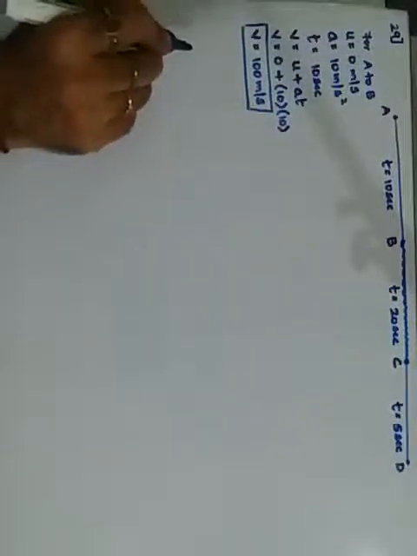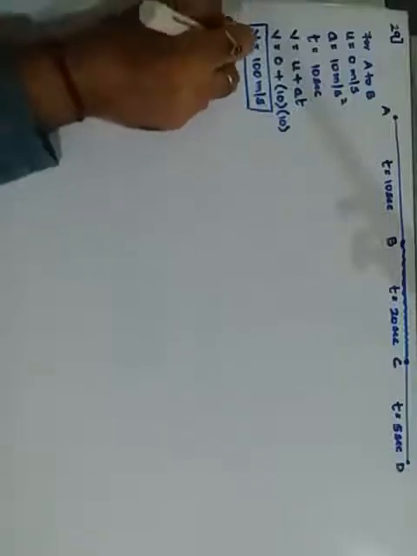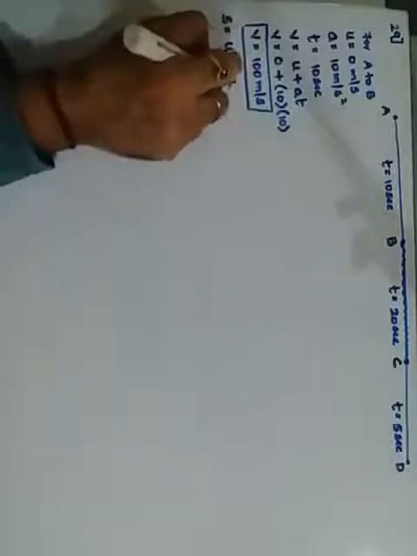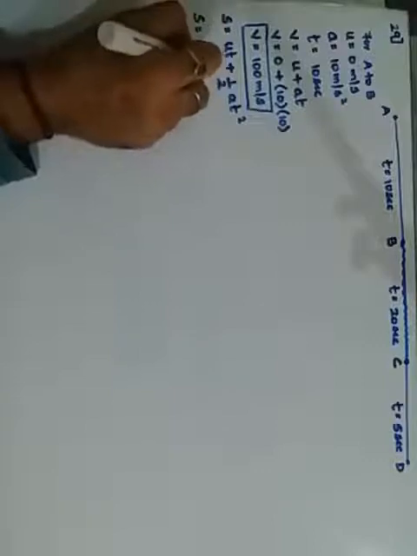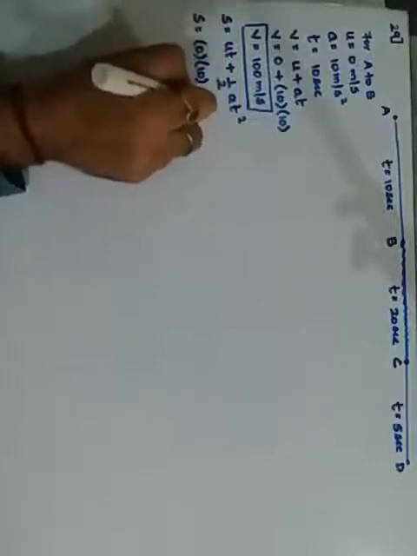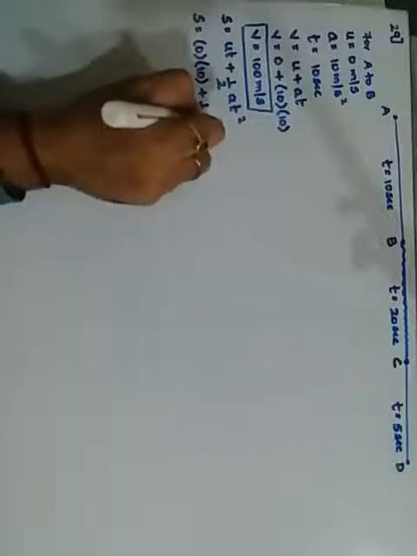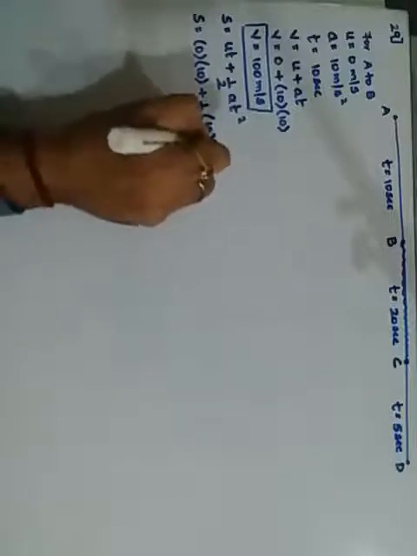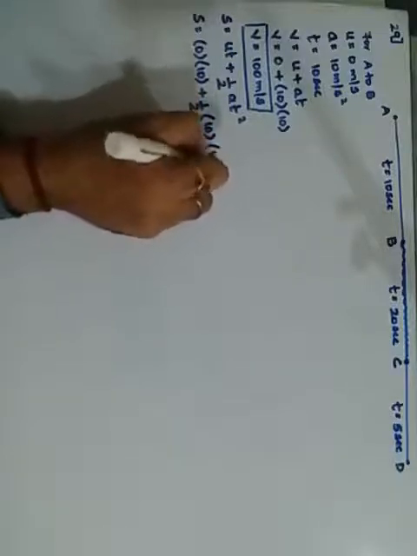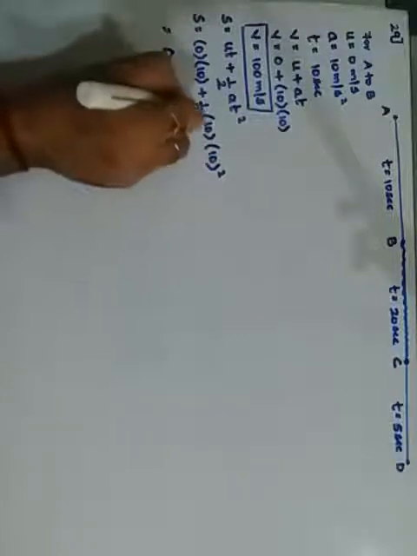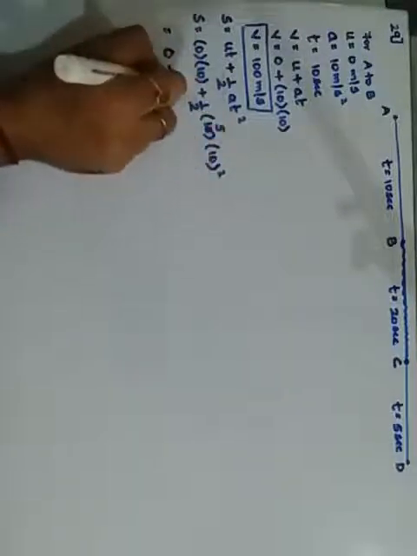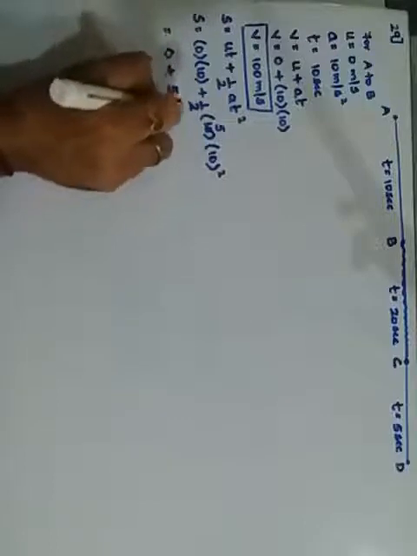Okay, then from this we will find the distance. s is equal to ut plus half at square. Therefore s is equal to u is 0, t is 10, plus half into a is 10 into t square, time interval 10, so 10 square. 0 into 10 is 0 plus 2 ones and 2 fives, so it is 5 into 10 square is 100.